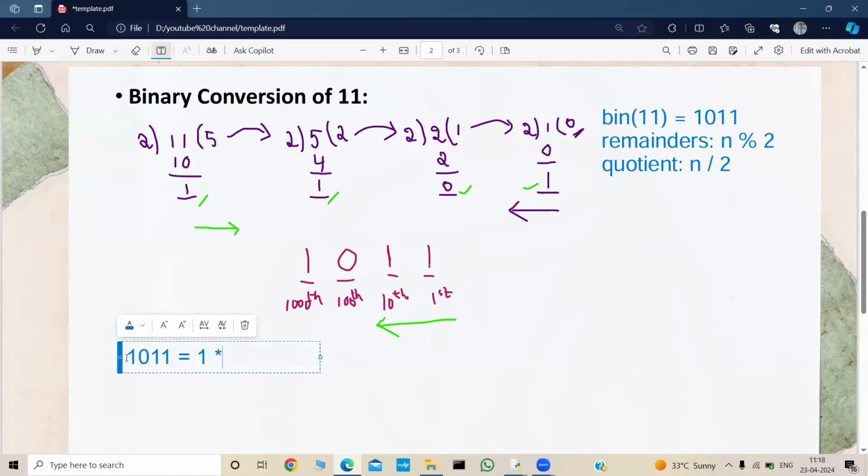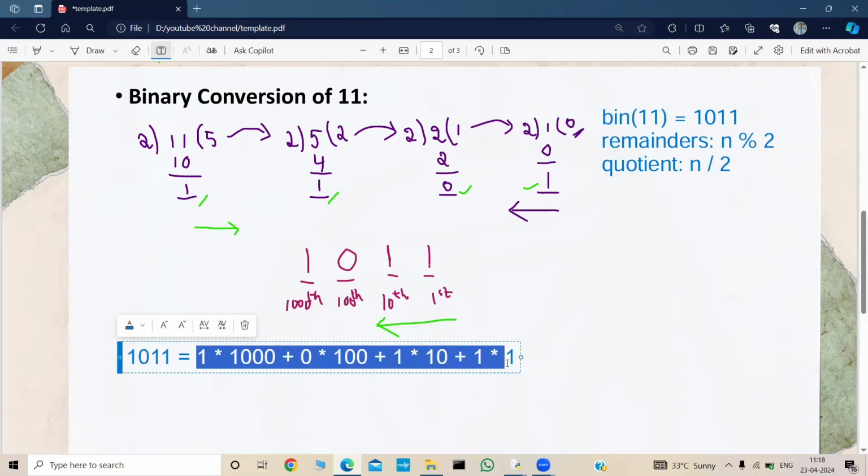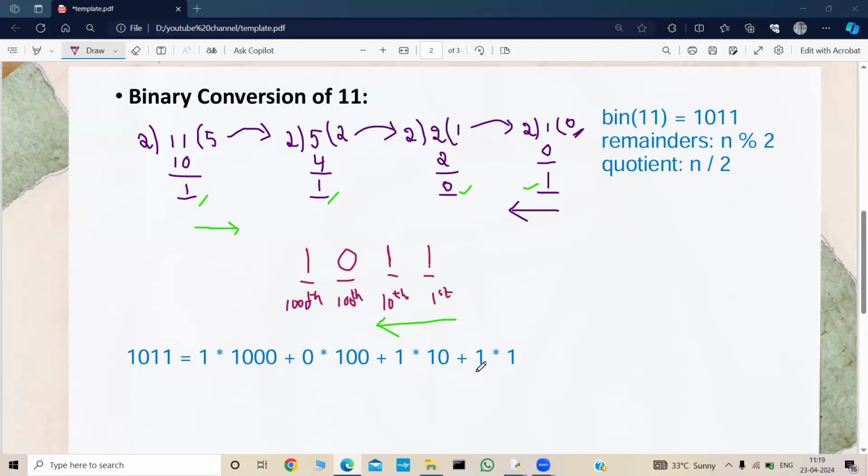We can write it as 1 into 1000 plus 0 into 100 plus 1 into 10 plus 1 into 1, right? We can write the same 1011 like this, right? So if you observe, this is my first remainder, this is my second remainder, this is my third remainder, and this is the fourth remainder, right?